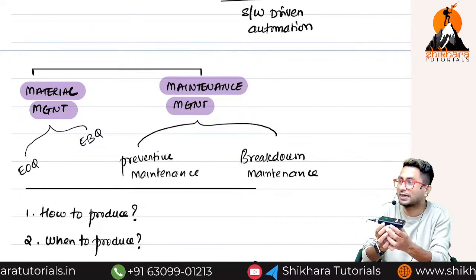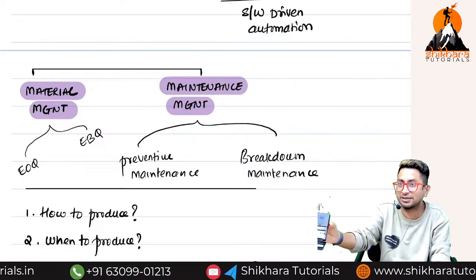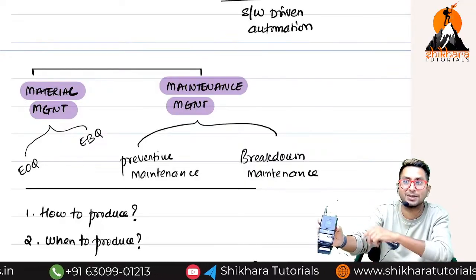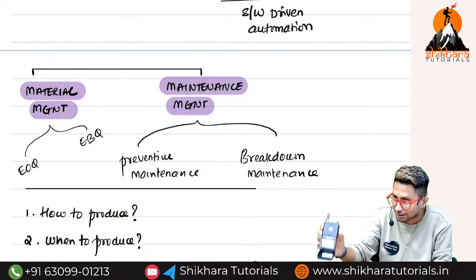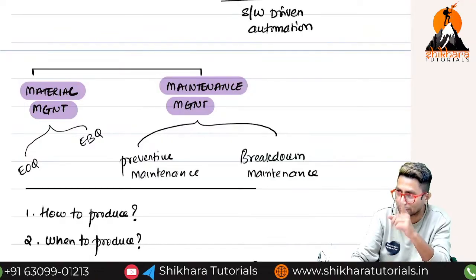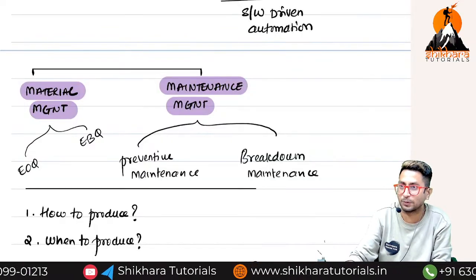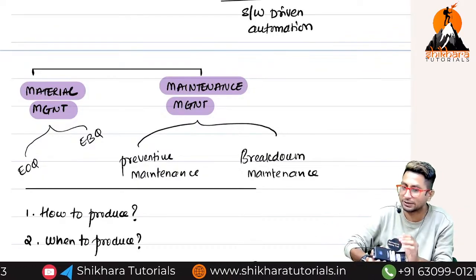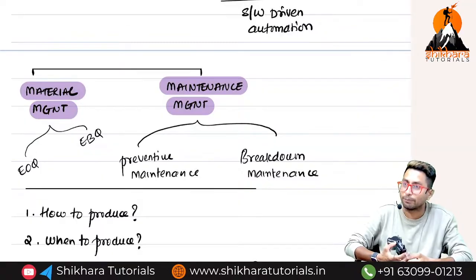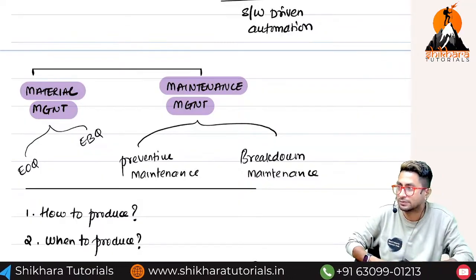I will not spend even 1 rupee. Once the machine is spoiled, now I will get it repaired or I will replace it. Till this machine spoils, not even 1 rupee am I spending on this. Once it spoils, I will see if it can be repaired; I will repair, otherwise I will replace. It is called breakdown maintenance. Which is better? Preventive or breakdown?